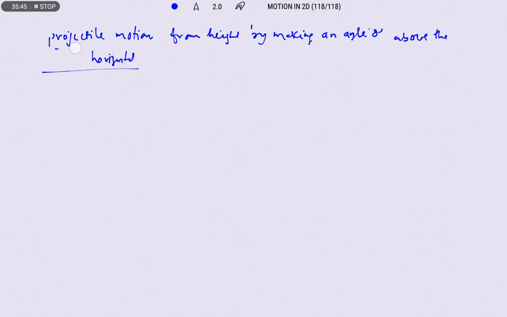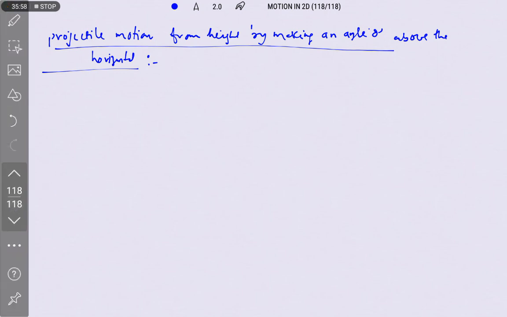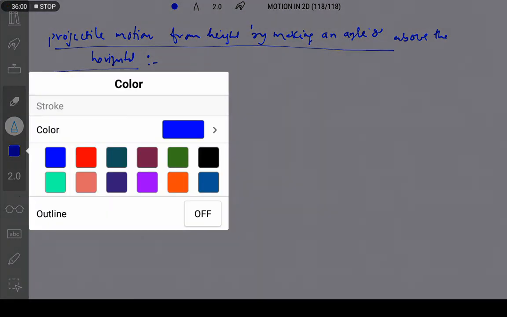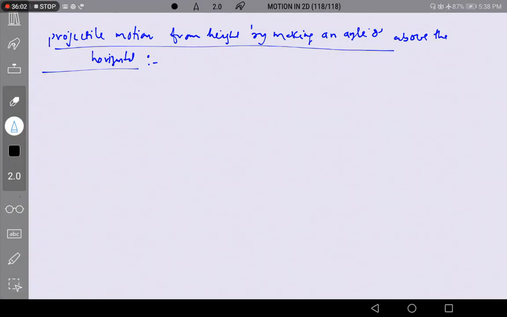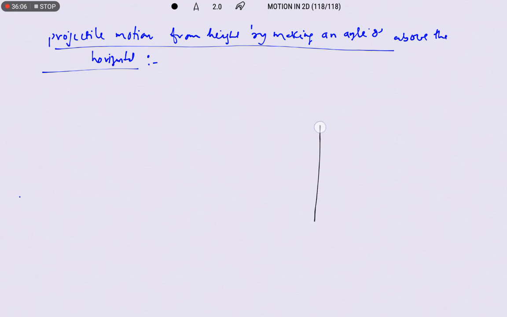So this is also projection from the height, but in what way is it projected? It is projected by making some angle theta above the horizontal. Okay, let us take this as the point from where we are projecting.